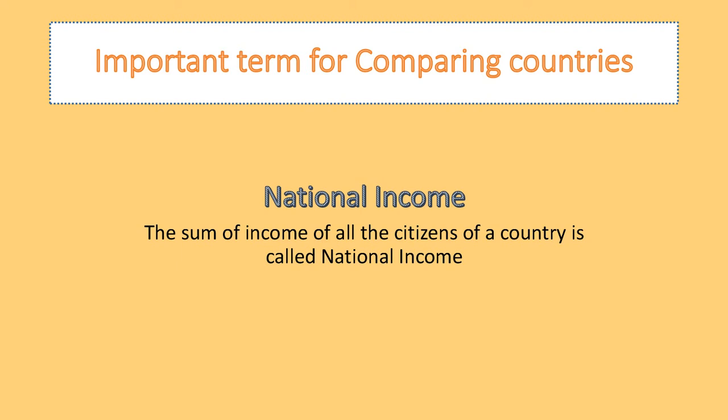Now, in the case of a country, we see that a country also determines its development with the help of its national income. We have seen that if a country has more income, we call it a developed country. If a country has less income, we call it an underdeveloped or developing country. National income can be calculated in different ways in different countries, and every country will have its own method or way to calculate national income.